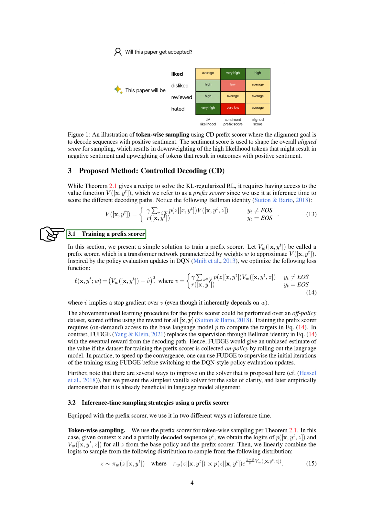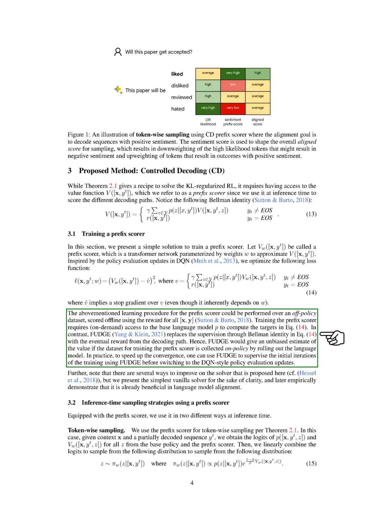To train this prefix scorer, we use a transformer network, a type of neural network that's good at handling sequential data. This network is parameterized by weights, which we denote as W. We use a loss function, which measures the difference between the predicted and actual values, to optimize these weights. This loss function is inspired by the policy evaluation updates in DQN, a type of reinforcement learning algorithm. The training process for the prefix scorer can be performed over an off-policy dataset, which is a dataset that's not directly related to the current policy.